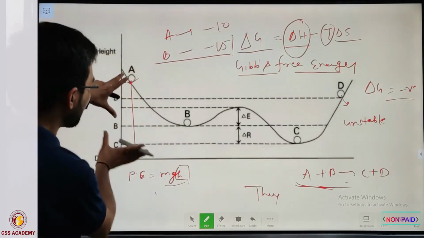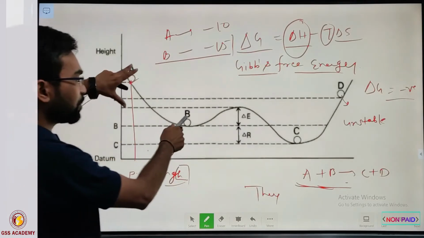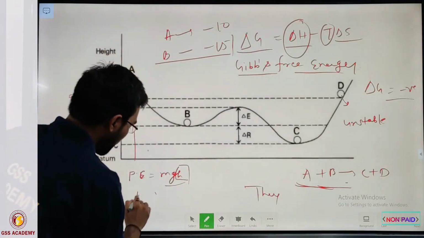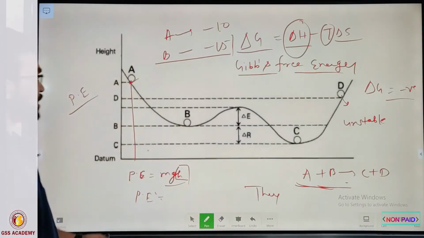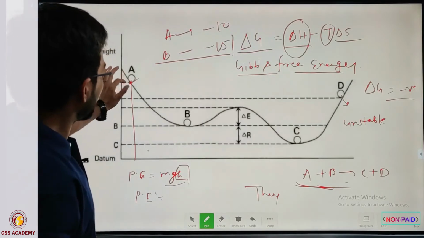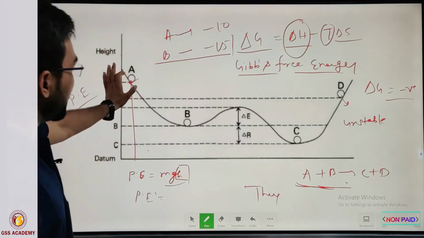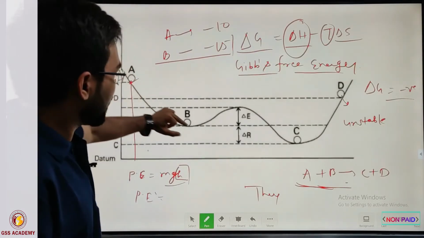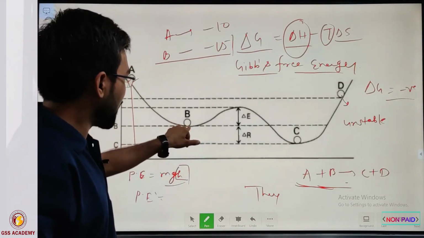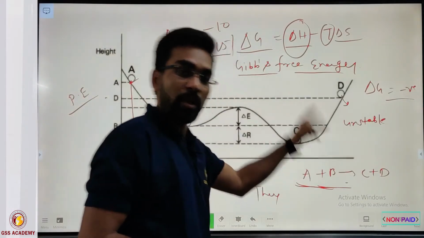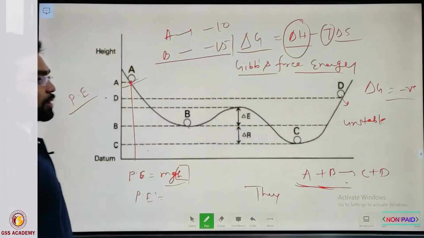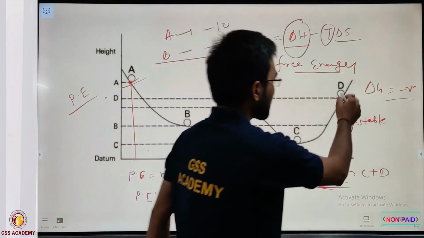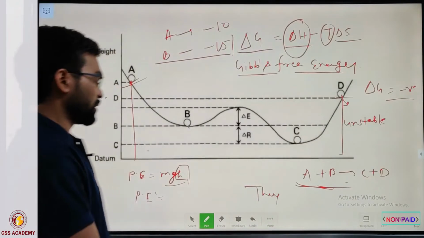If A has maximum height in comparison to B, C and D, it has more potential energy. If you give some extra energy, or due to the slope, it will not be stable at that point and will rapidly go and be deposited either at the place of B or C. So it is highly unstable. Similarly, D is also highly unstable because it has maximum potential energy.